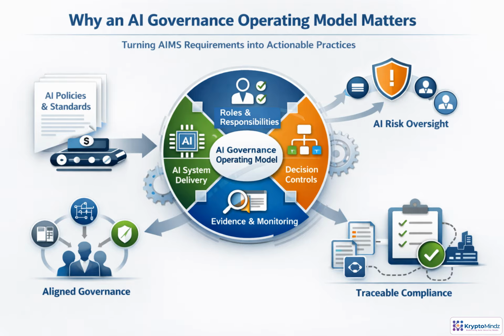An AI management system only works when governance becomes routine. Policies define intent. The operating model turns that intent into repeatable action. It clarifies who owns each risk, which decisions require approval, what evidence must be captured, and when issues must be escalated. Without that structure, governance can become scattered across data science, architecture, security, legal, and business teams. With it, everyone works from the same playbook.